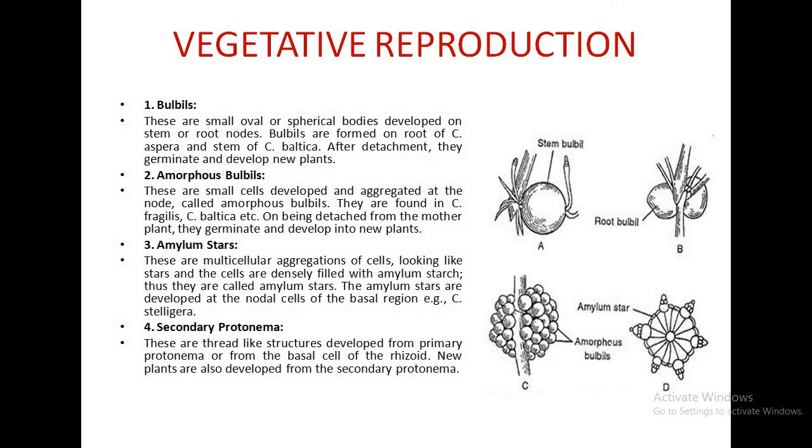In Chara, only vegetative and sexual reproduction is present. There is no evidence of asexual reproductive bodies. They form bulbils, root bulbils, amorphous bulbils, secondary protonema, and the most important structure in their vegetative propagation is the amylum star, which stores the amylum starch. So the structure is called amylum star because it looks like a star. After separation from the parent plant, they form new thallus.